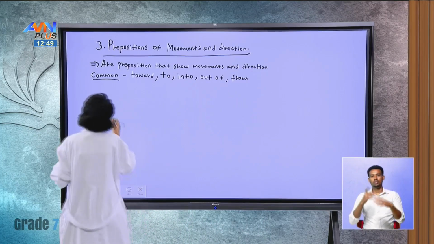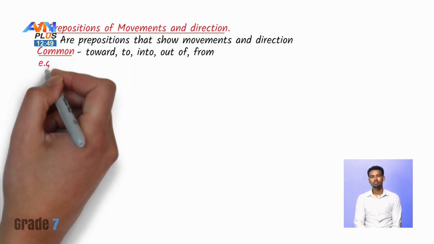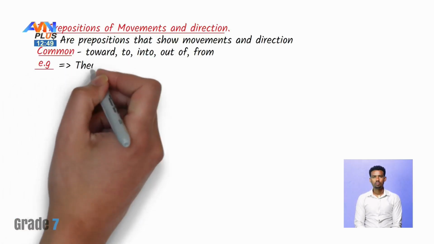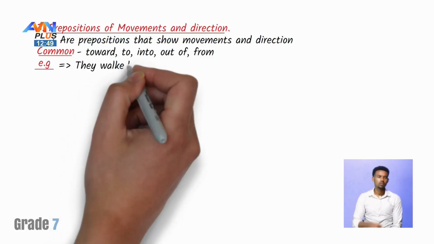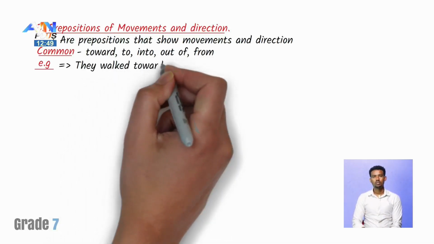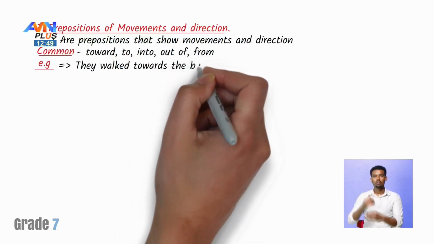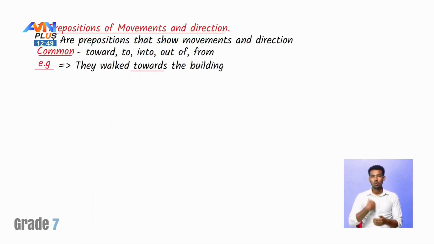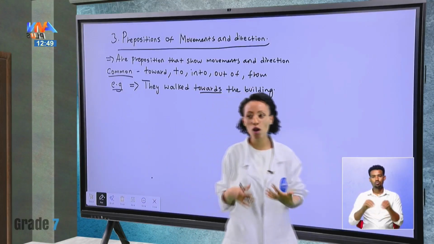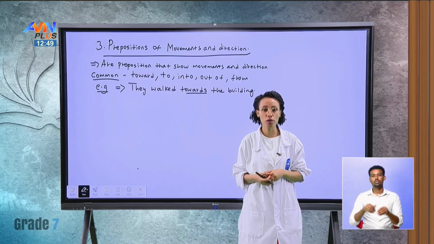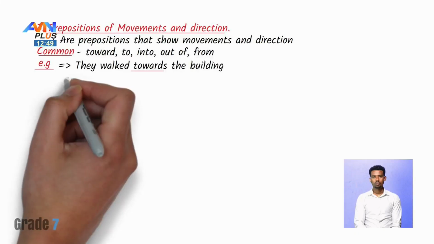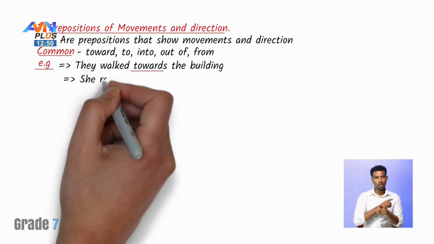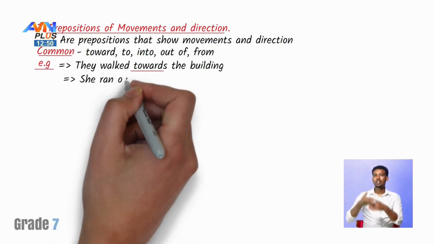So let's give an example. They walked towards the building. So we're showing what? Preposition of movement. These people are what? Moving, and that's what we're showing here. And we're not only showing movement, we're also showing what? Direction. What is that direction in this case? The building. Towards the building.